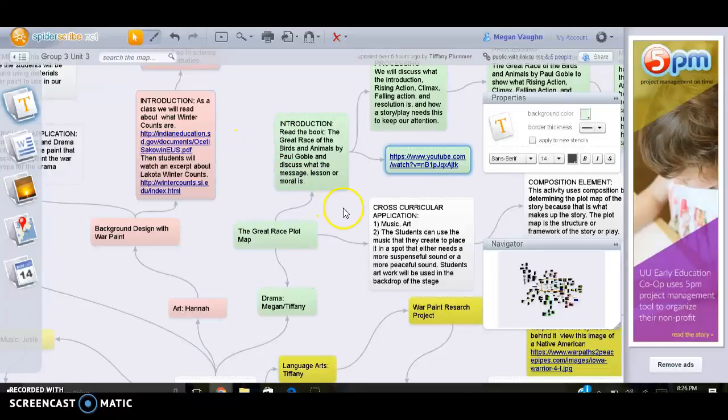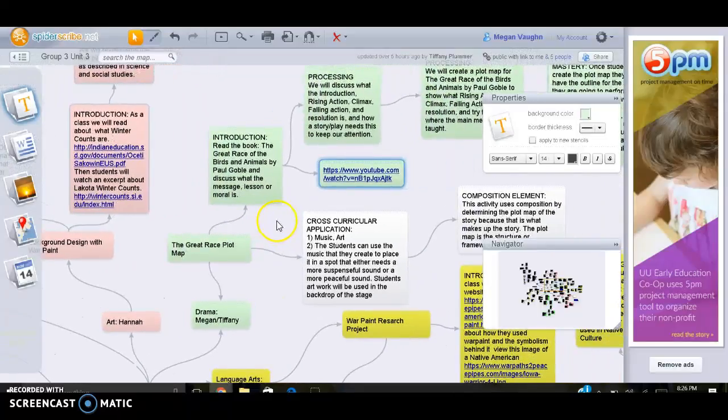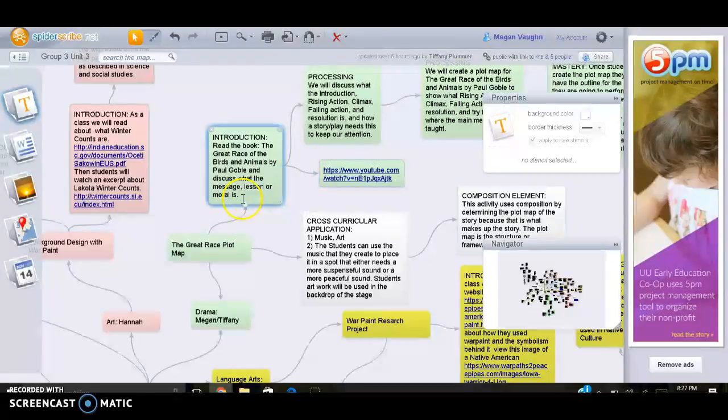Hi, this is Megan Smith here talking about the Great Race plot map for the drama section. We are going to read the book The Great Race of the Birds and the Animals by Paul Goebel, and we are going to discuss what the message, lesson, or moral of the story might be.